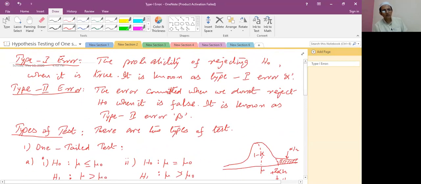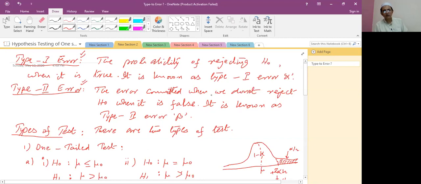Now, the next topic: type 1 error and type 2 error. The definition of type 1 error is the probability of rejecting H naught when it is true. It is known as type 1 error. The type 2 error is the error committed when we do not reject H naught when it is false. It is known as type 2 error.